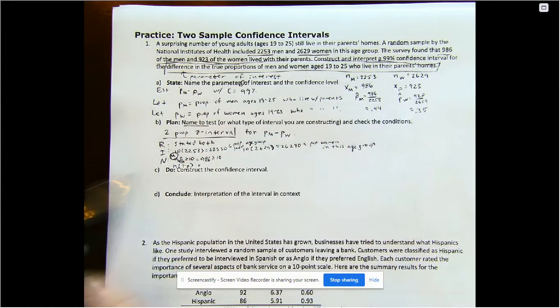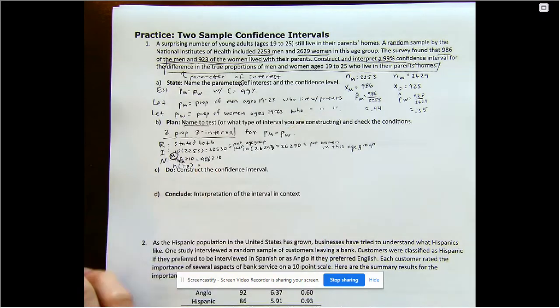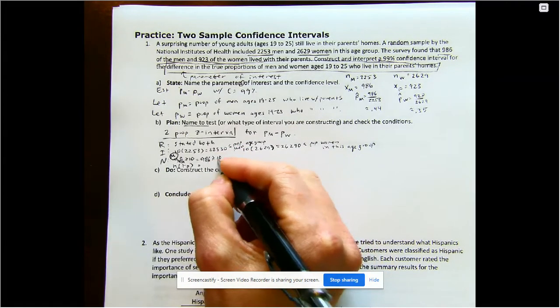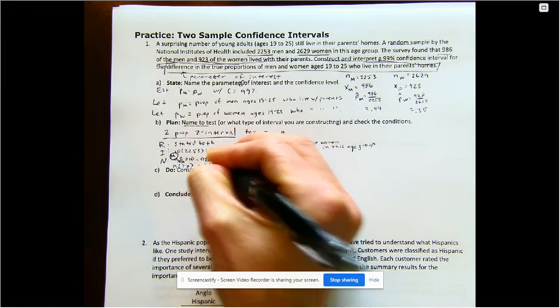So if 2,253 men, of those 2,253, 986 of them did live with their parents. That means 1,267 did not, which are both greater than or equal to 10.